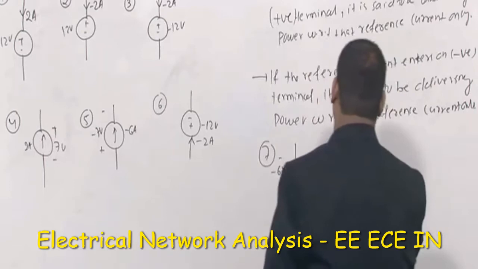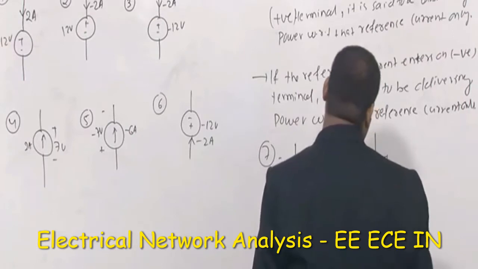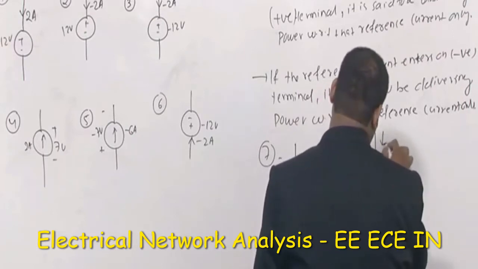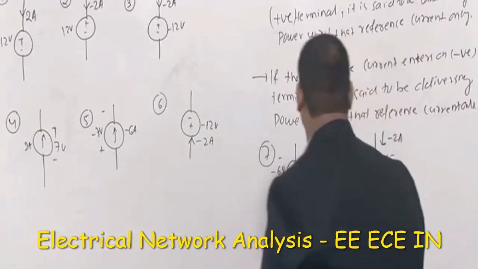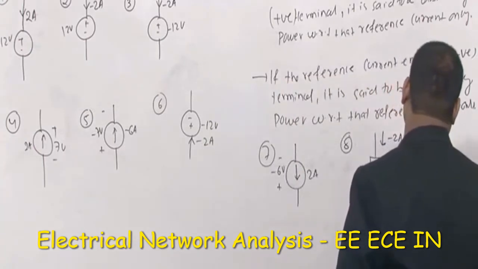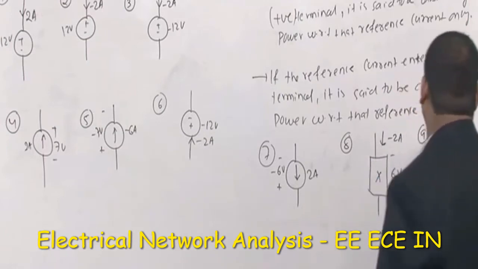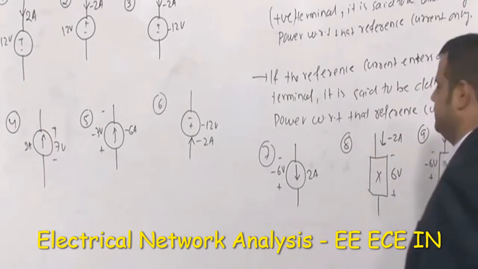Eighth one is the element X. This current is minus 2 ampere. This is minus plus 6 volt. Ninth one is again some element X. This current is 3 ampere. This is minus plus minus 6 volt.